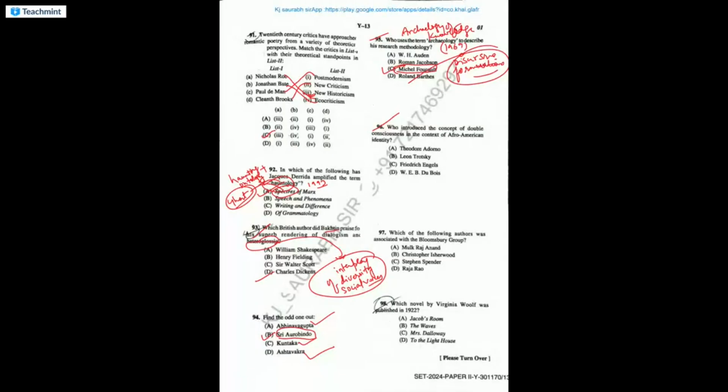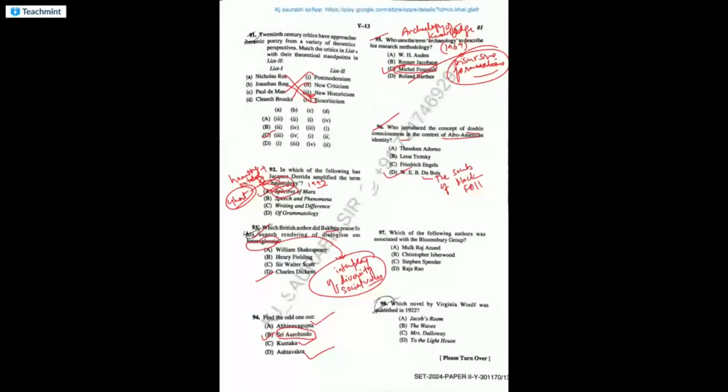Who introduced the concept of double consciousness? Very important. It's given by W.E.B. Du Bois, the great black African critic, in The Souls of Black Folk. This is a classic masterpiece of black or African criticism.